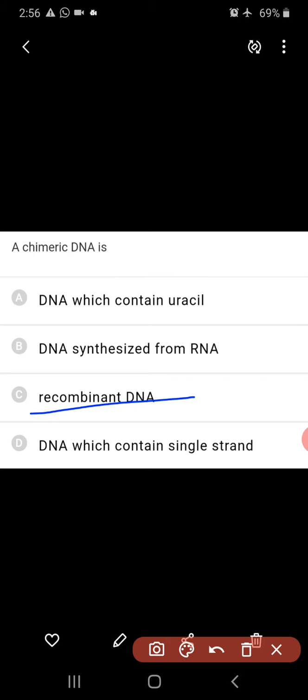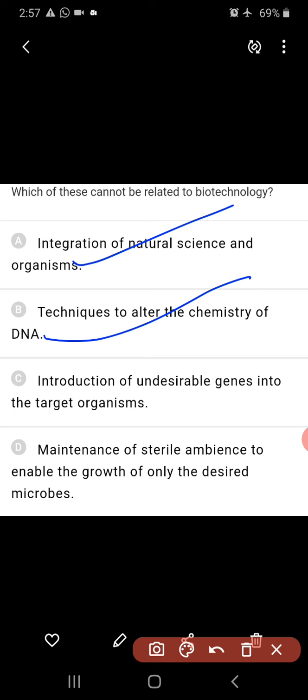Which of these can't be related to biotechnology? Integration of natural science and organisms. Yes, this is related to biotechnology. Techniques to alter the chemistry of the DNA. Yes, we are altering the chemistry of the DNA of the organisms. Introduction of undesirable genes into the target organisms. No. We introduce desirable genes, but here it is given undesirable genes. This is the wrong one and the right answer for this question. And maintenance of the sterile ambience to enable the growth of only the desired microbes is also right. So, except C, all others are related to biotechnology. So, C is the wrong option, the right answer.